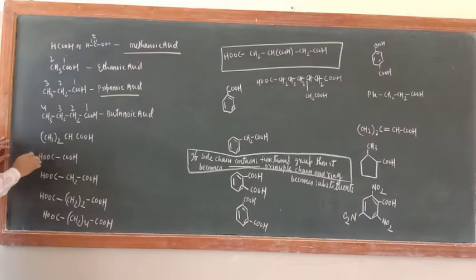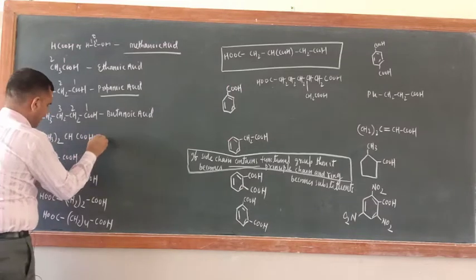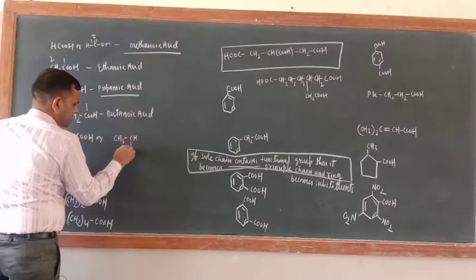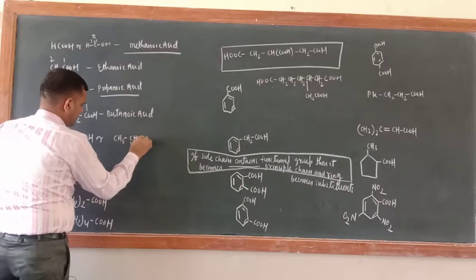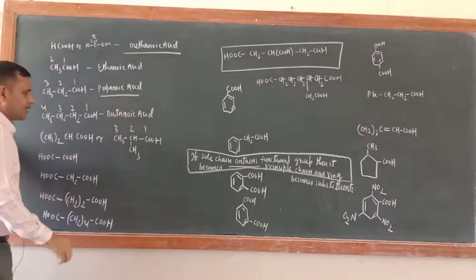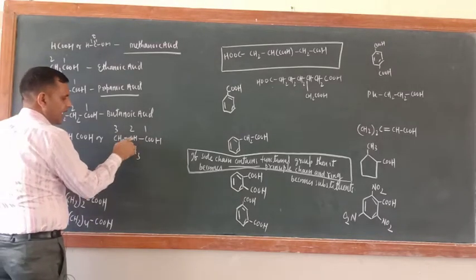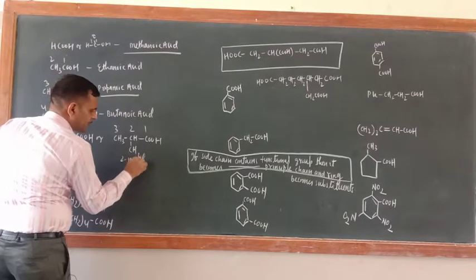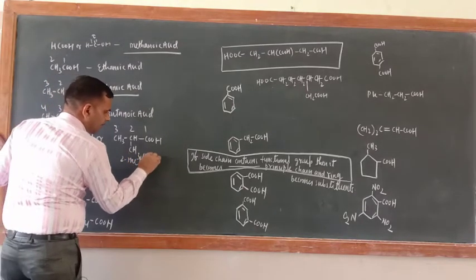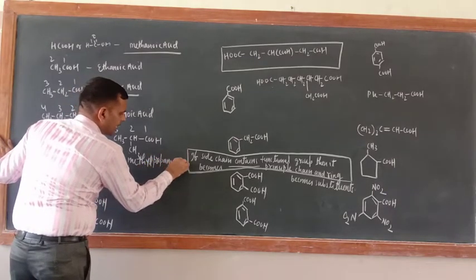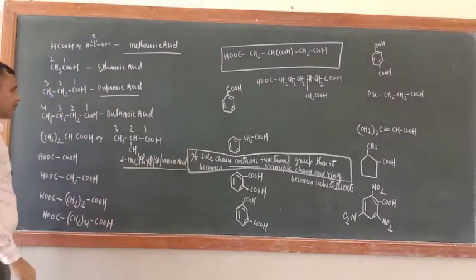Now what is the name of this one? Just see, you can write CH3 whole twice is given, so we can write like that. CH3, CH3, now COOH. So 1, 2, 3. Correct. Now a substituent is there. At which position is it there? 2 position. So 2-methyl propane oic acid. 2-methyl propanoic acid.